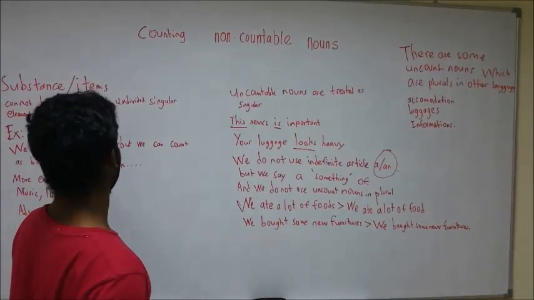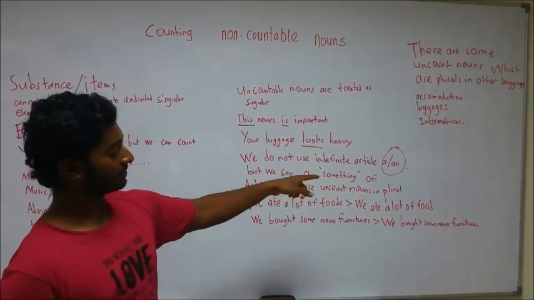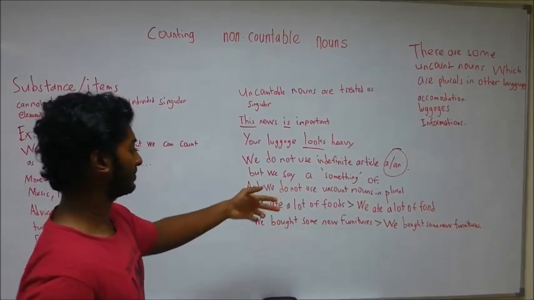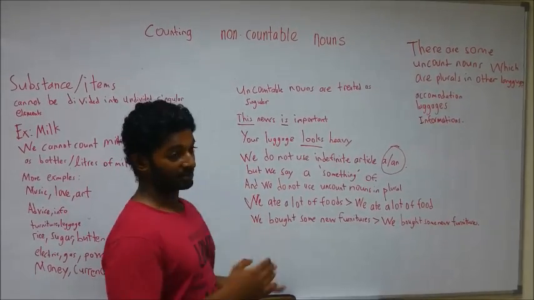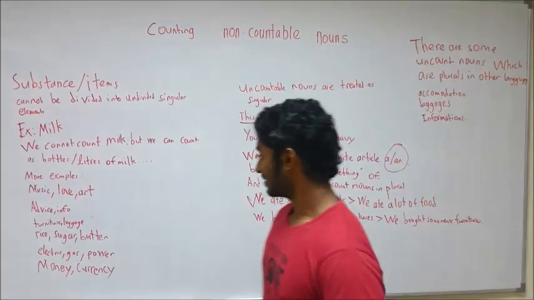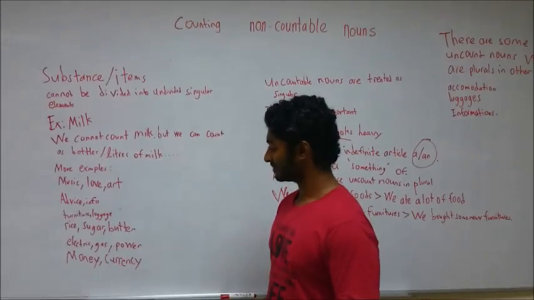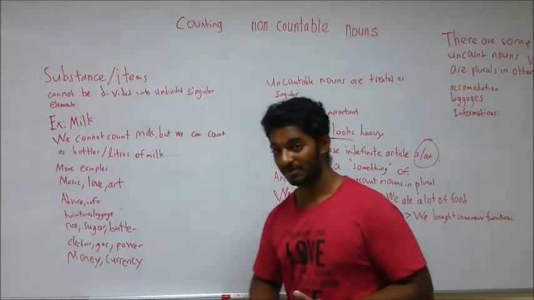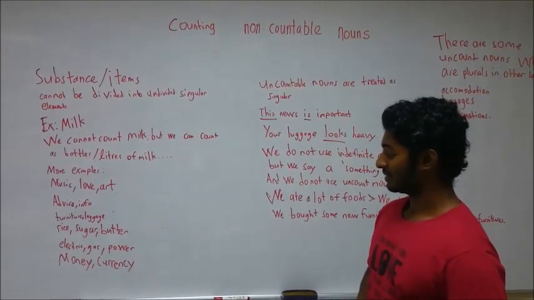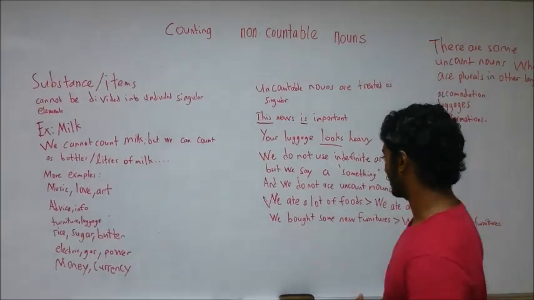That's where these come in. A bottle of milk. A liter of milk. For example, a piece of advice. A grain of rice. A cube of sugar. A dollar of money, and stuff like that.